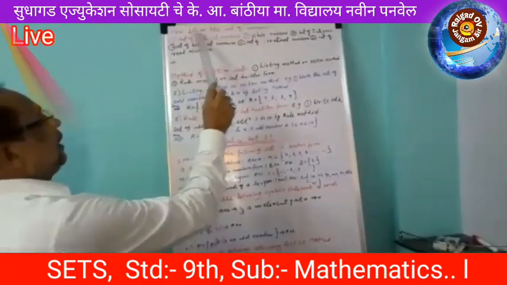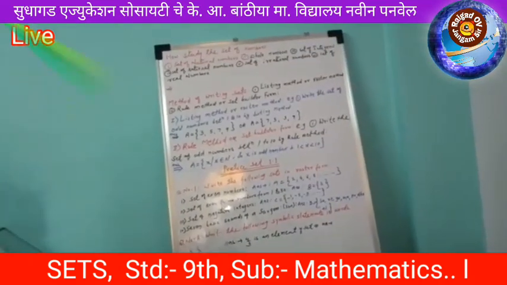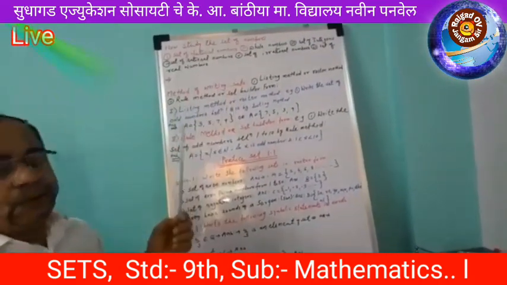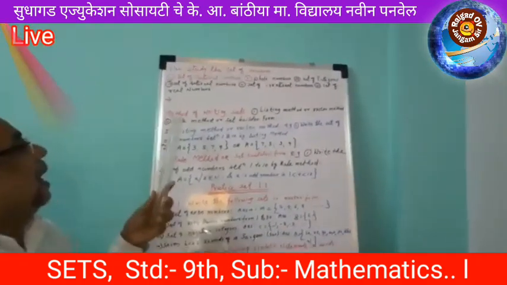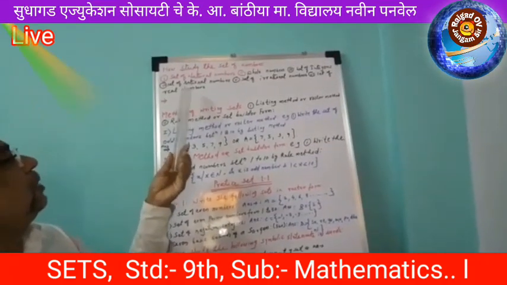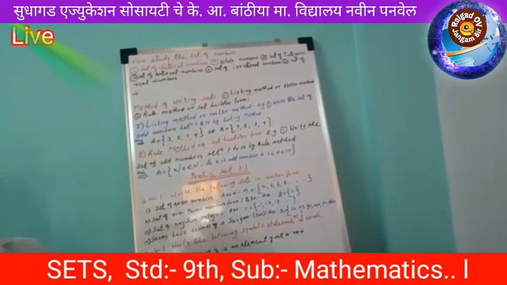Now study the sets of numbers. These are very important sets of numbers. You remember, each and every time you have to know or use the sets of numbers. First one is the set of natural numbers.